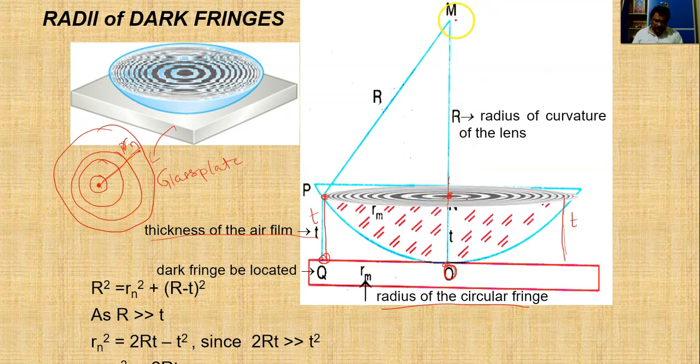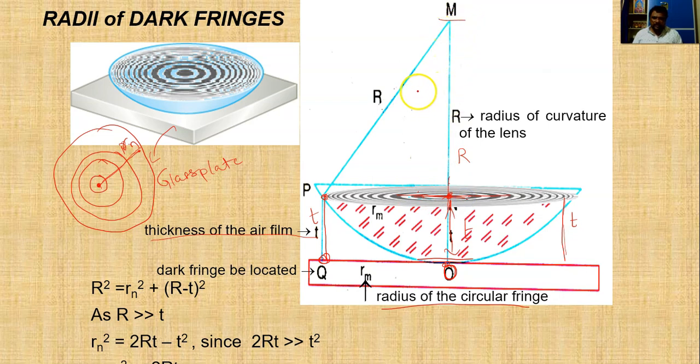we know this length. This is nothing but our radius of curvature. Okay, but this is the thickness, this one. This is the thickness of our plano convex lens. So how much does this length from here to here become?